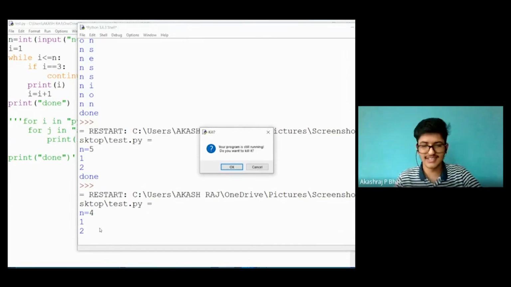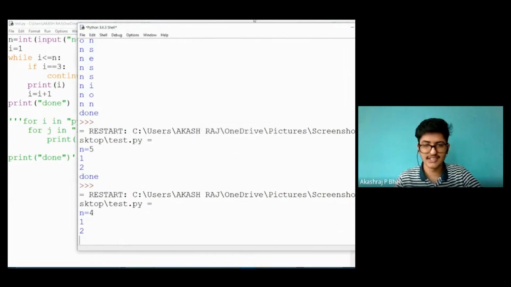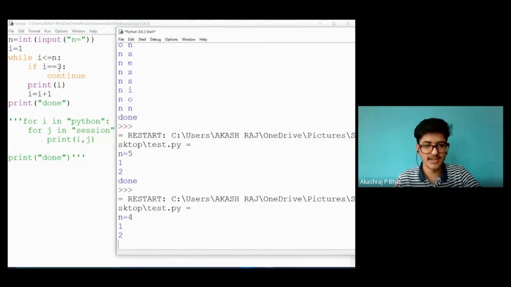It is getting executed continuously, and the reason is, when i becomes 2, it will check whether 2 is less than or equal to 5, and it will check whether 2 is equal to 3, and it will print 2, and after that i gets assigned 2 plus 1, that is 3. So now it will check whether 3 is less than 4. Sorry, here n is 4, so it will check whether 3 is less than 4. As the condition is true, it will check whether 3 is equal to 3. The condition is satisfied, continue is executed.